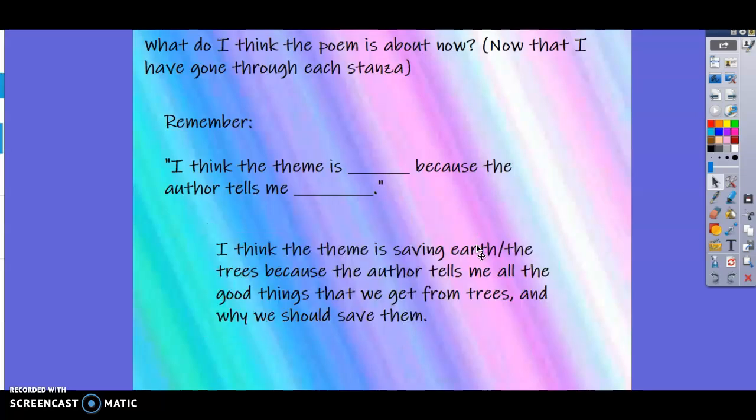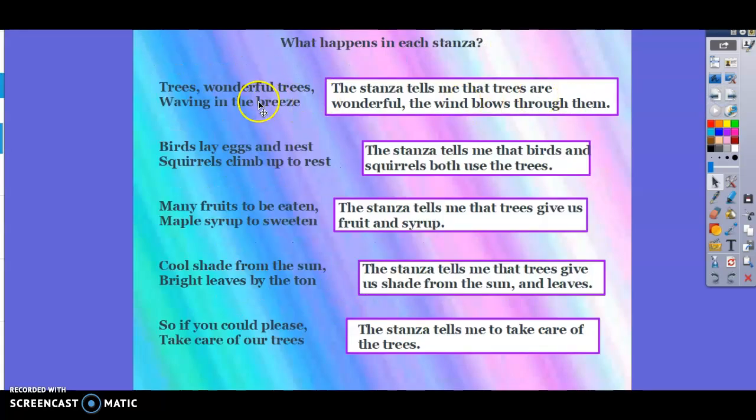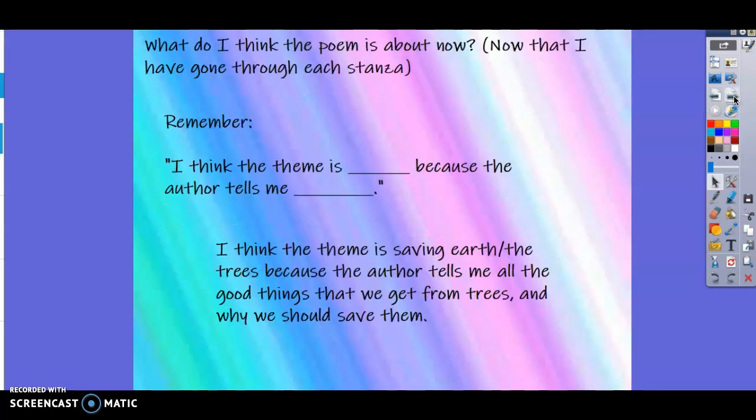I think the theme is saving Earth or saving the trees because the author tells me all the good things that we get from the trees and why we should save them. Notice in there, he tells us about the breeze, about how it's a home for animals, how good it is for them, things we get from the trees, and it's kind of explaining to us why we should save them. So I think that the theme is saving Earth or saving the trees, whichever way you want to say it.